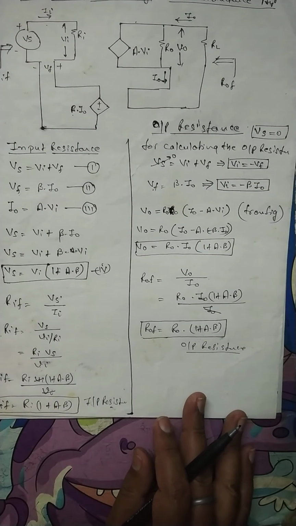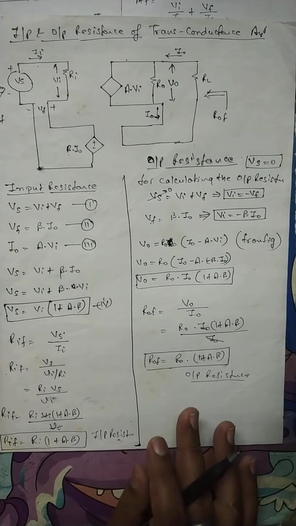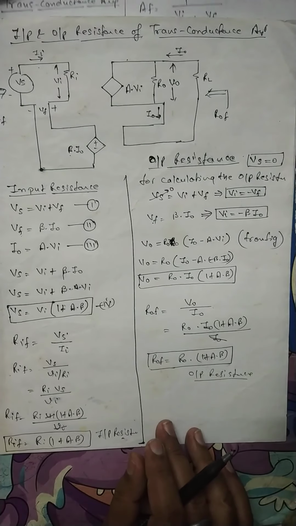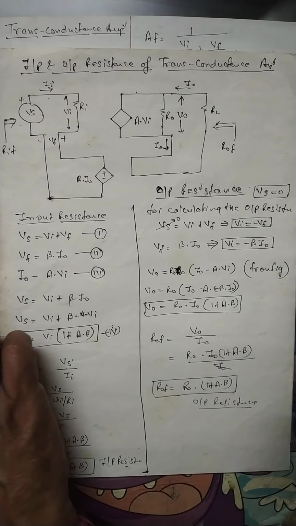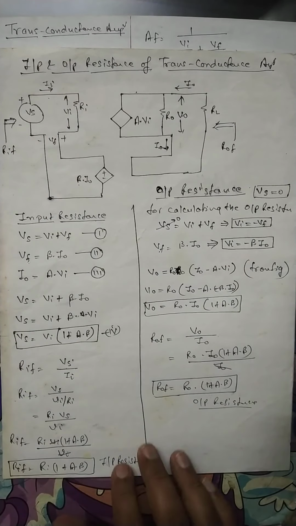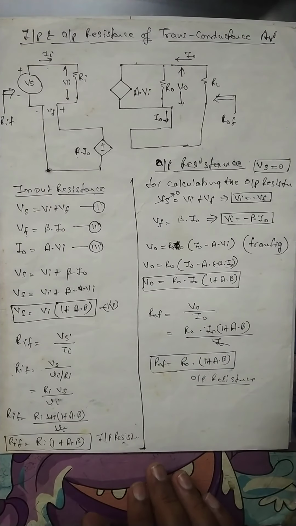So I think you people are now able to understand the derivation of the feedback transconductance amplifier clearly, and now you will be able to derive the expressions on your own. Thank you.